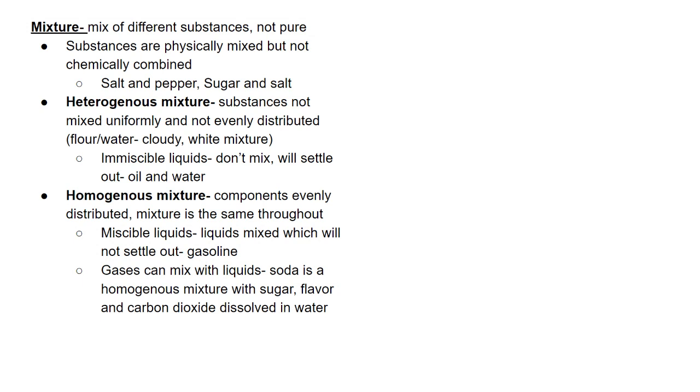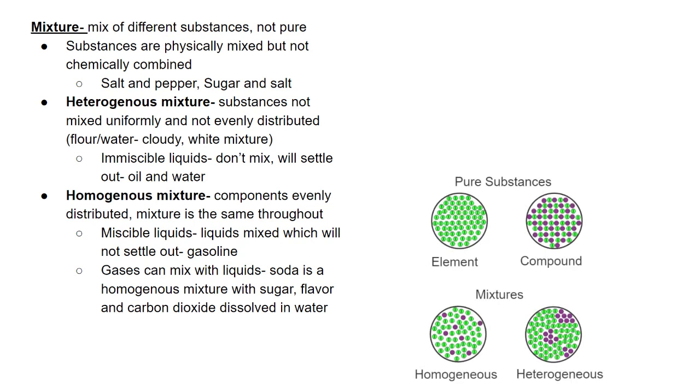Sometimes you can mix different types of things. So, for example, gases can be mixed with liquids. If you've ever drunk a pop, you have drunk a homogeneous mixture. What is in that mixture? Well, it's got sugars in it. It has flavoring. So, if you drink a Pepsi, it tastes different from a Mountain Dew. And it also has carbon dioxide. So now I'm mixing a different type of substance, a gas, dissolved into that water. And it's homogeneous throughout, meaning it's the same throughout or it's spread evenly throughout.